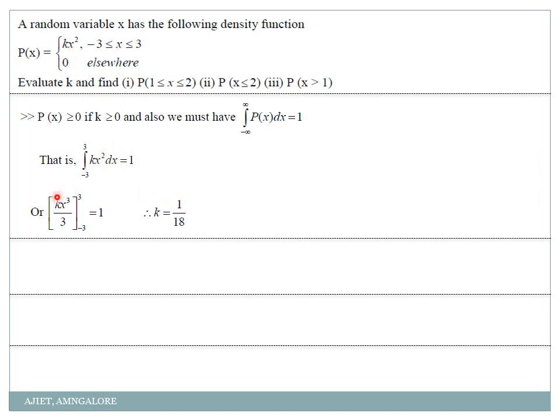Keeping k as it is, the integration of x square is x cube by 3 with the limits minus 3 to 3. So when I apply the limits, we get it equal to 1.